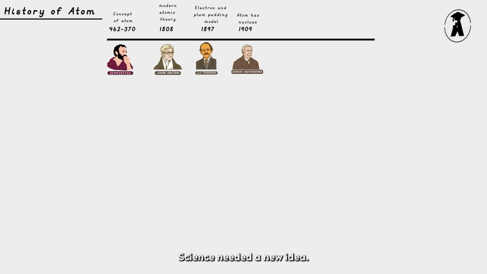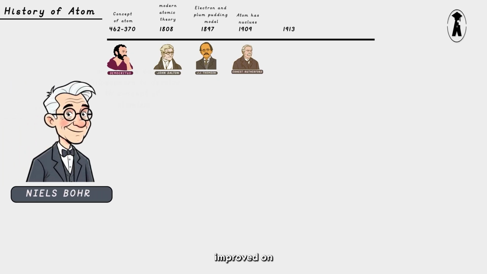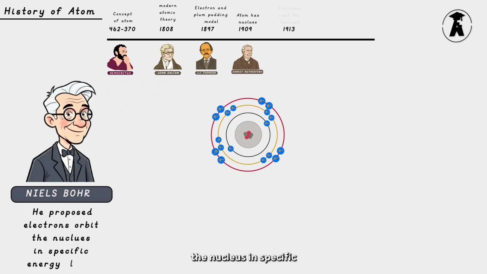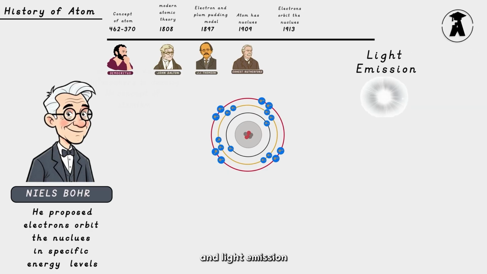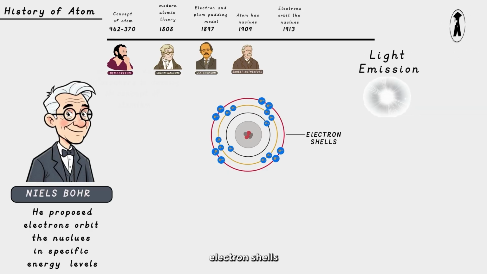Science needed a new idea. In 1913, Niels Bohr improved on Rutherford's model by proposing that electrons orbit the nucleus in specific energy levels. This explained atomic stability and light emission, and links directly to how we understand electron shells in modern chemistry.